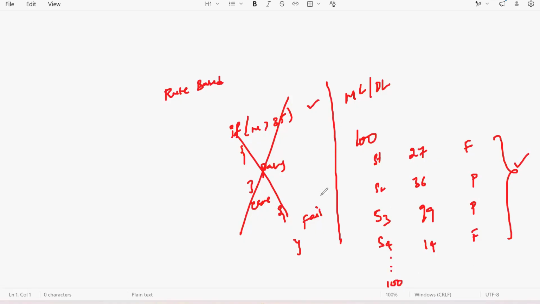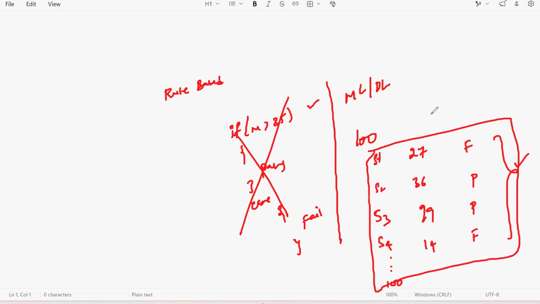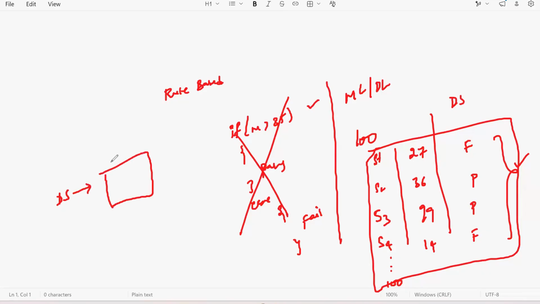Assume this is the complete data which is there as a data set. This data set we will pass to the machine learning model, right? What the machine learning has to do is learn the things from the data. It will go through this complete data set and observe the data.